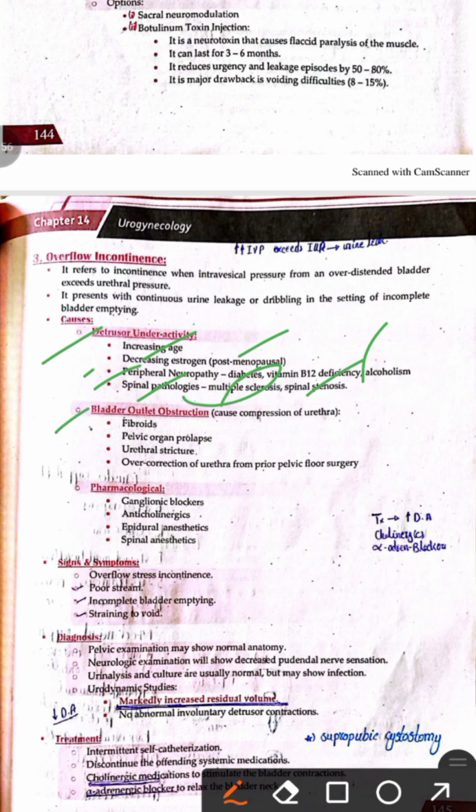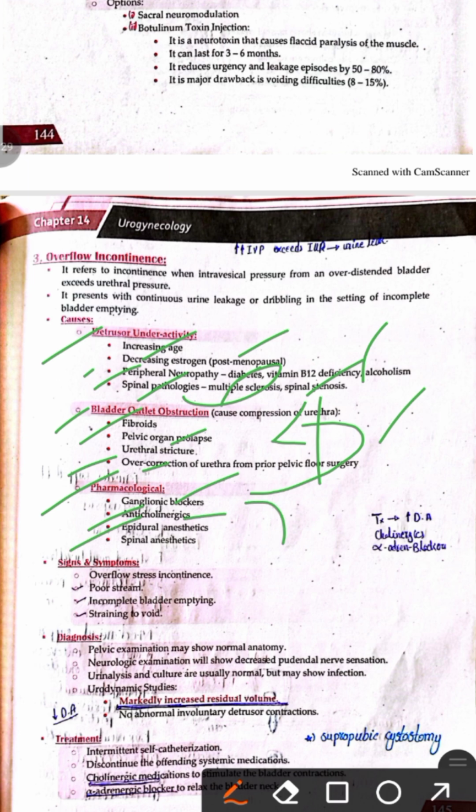The bladder outlet obstruction that may lead to the overflow incontinence include fibroids, pelvic organ prolapse, urethral stricture, and over-correction of the urethra. All of these can cause compression of the urethra and will raise the intravesical pressure and will lead to the overflow incontinence. And the pharmacological causes include ganglionic blockers and anticholinergic drugs, which relax the detrusor muscle and will lead to the accumulation of urine. Similarly, the epidural block and the spinal anesthesia, all of these lead to the overflow incontinence.